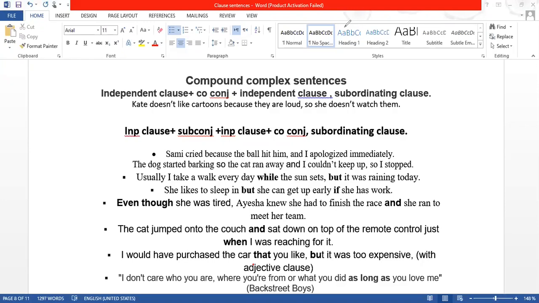Any clause is an independent clause, but if you put a subordinate conjunction in the beginning, it makes it a dependent clause. If I say, if she has work, now what does it mean? It doesn't mean anything. But if I say she likes to sleep in, it means something. You don't even wait for another one. She likes to sleep in. Sleep in is a phrasal verb. What does it mean? Sleep inside, or what does it mean?